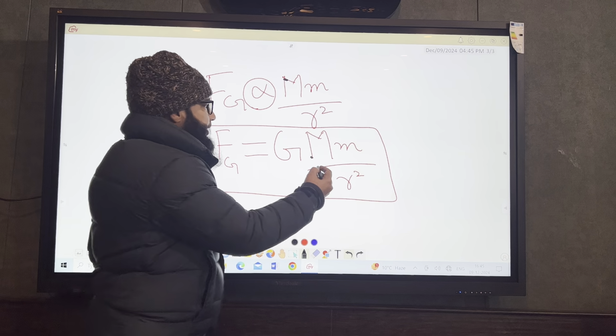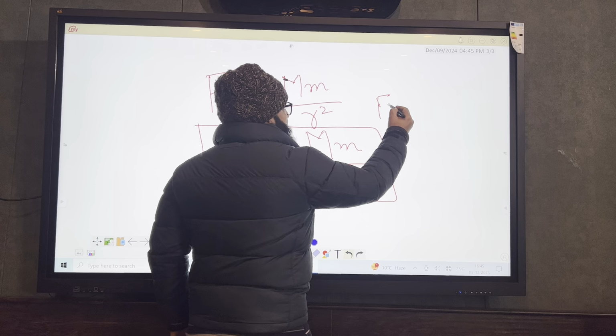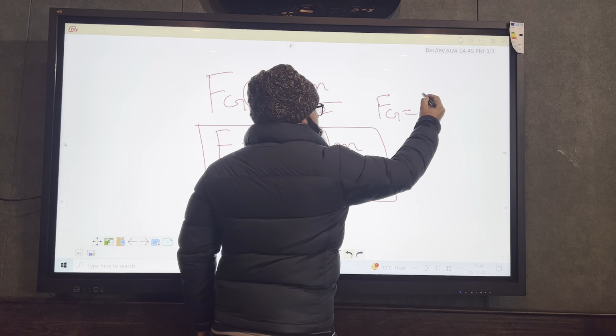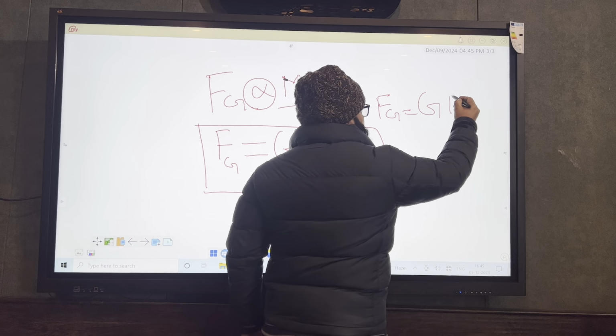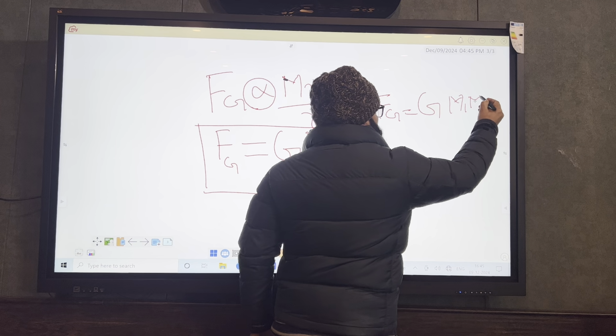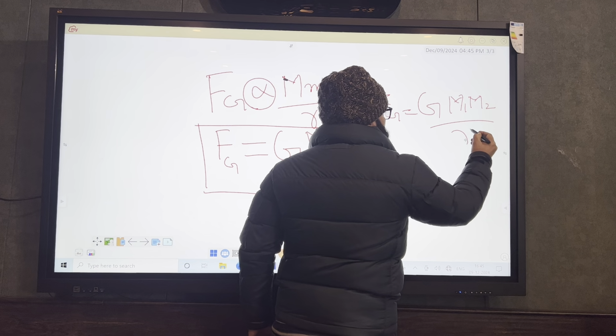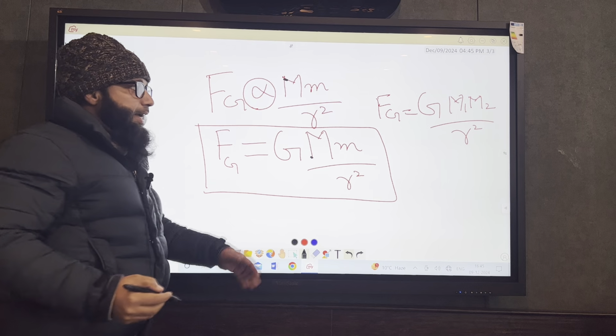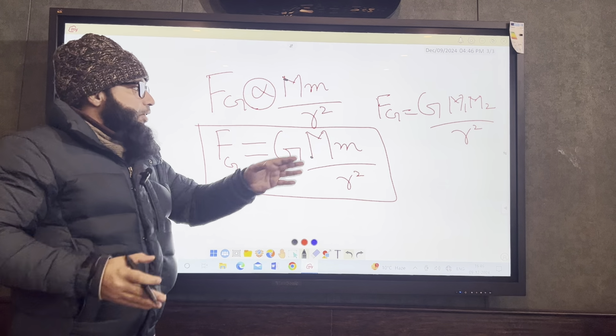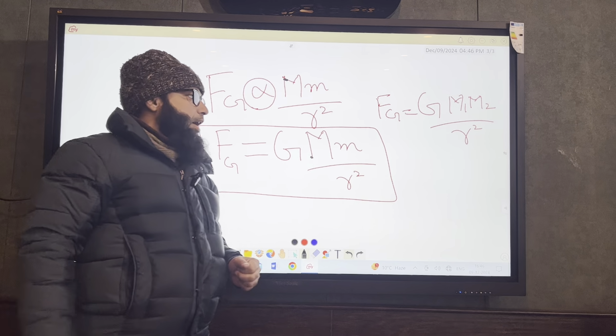Here we could also write it like this, right? F of G is equal to the constant of proportionality, M1 M2 divided by R square. So we can take M1 and M2 as the two bodies, right? So M1 M2 divided by R square.